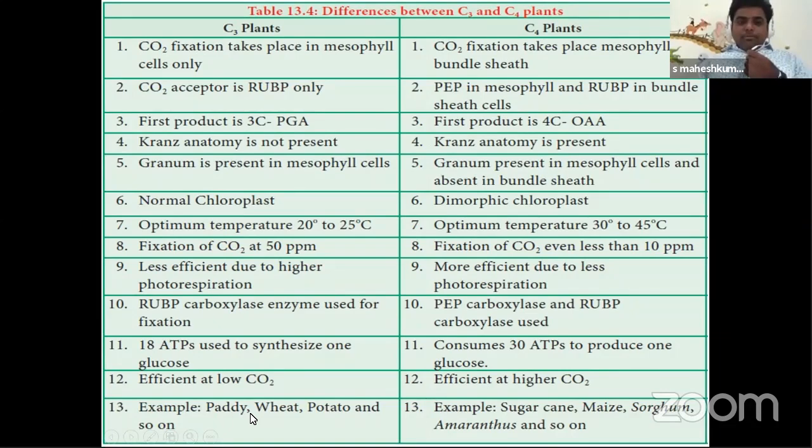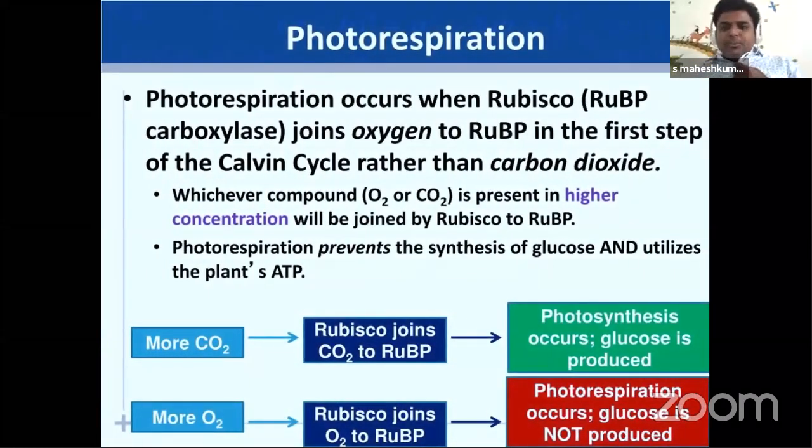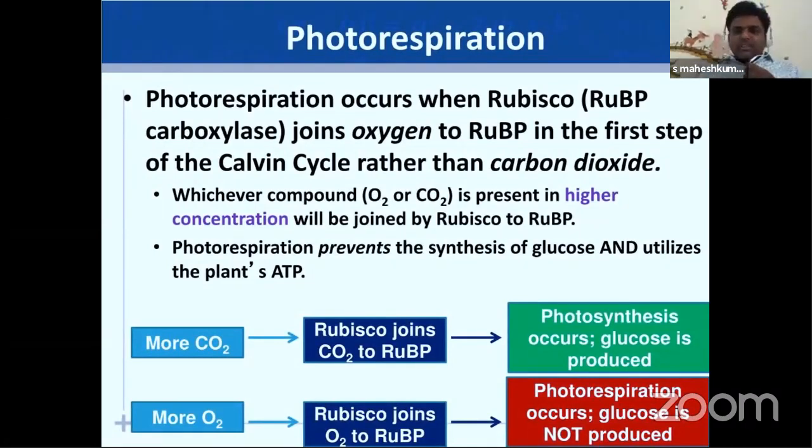For C3 plants, you can take cereals and pulses like paddy and wheat. For C4, sugarcane, maize, and sorghum, like the grass family. So if you compare both, we can conclude that C4 plants are more efficient than C3. The main thing is that C3 plants have photorespiration. The C4 plants do not have photorespiration. Now, up to now, we have been discussing photorespiration, which is a very wasteful process in the C3 cycle.